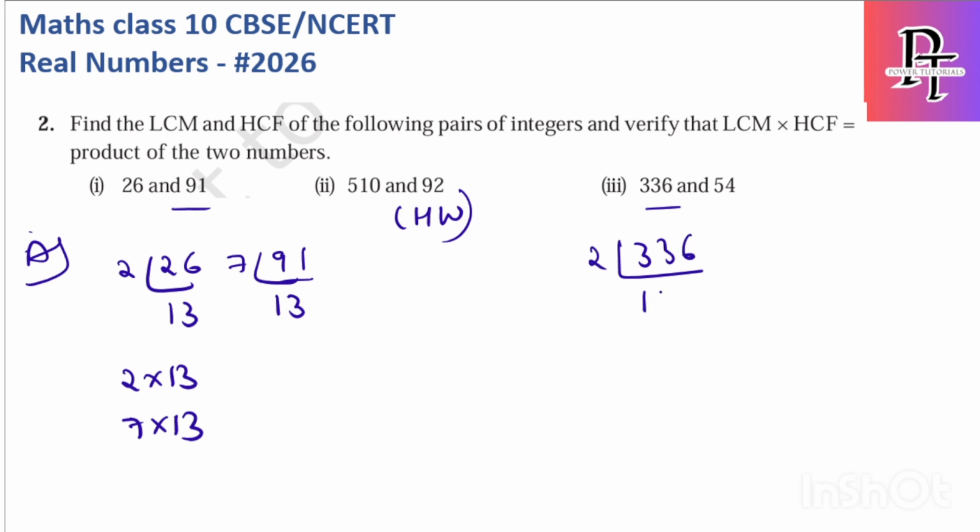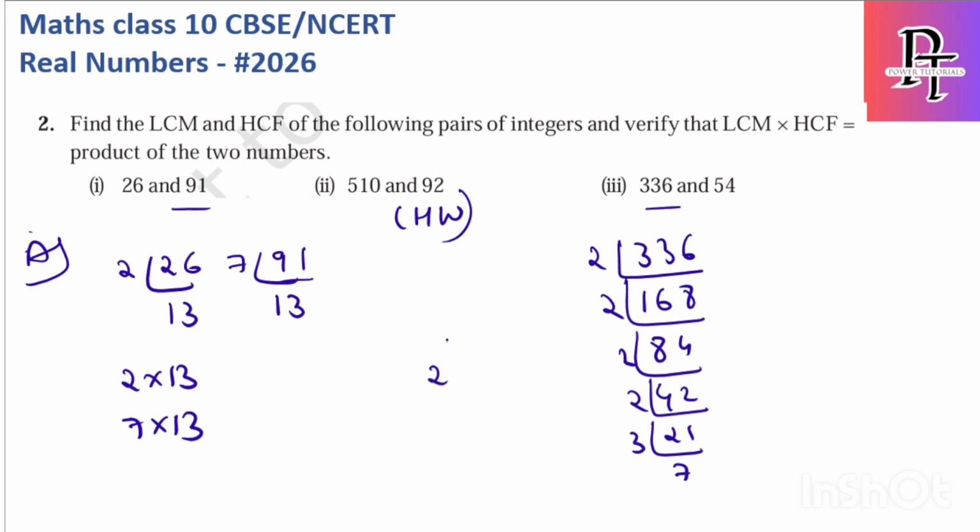336 divided by 2 is 168, 84, 42, 21, and then 21 is 3 into 7. So for 336 I will write 2 power 4 into 3 into 7.